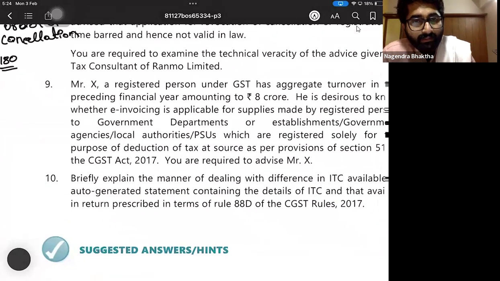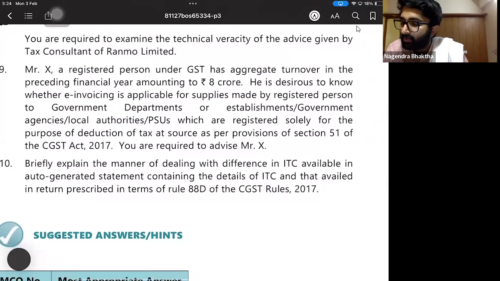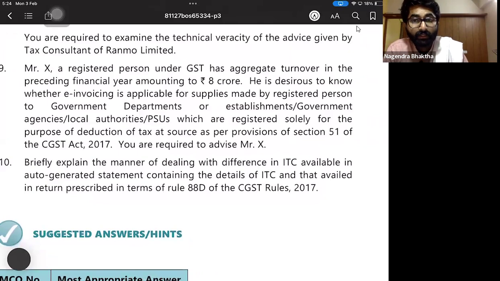Last but one question: Mr. X, a registered person under GST, has aggregate turnover in the preceding financial year amounting to rupees 8 crore. He desires to know whether e-invoicing is applicable for the supplies made by the registered person to government departments or establishments which are registered solely for the purpose of deduction of tax. Can you recall from where it has come? This question has directly come from your amendments. We have discussed all these things in the amendments video. Please do watch this in the amendments video.